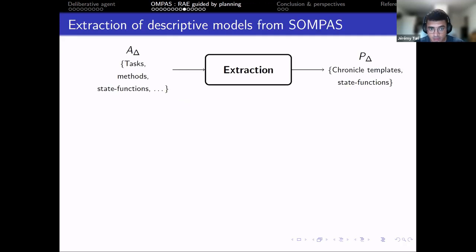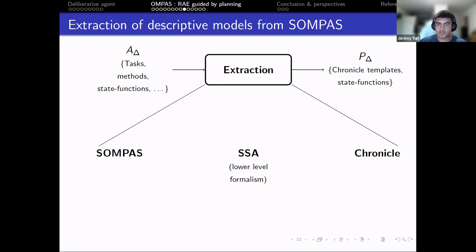So from this language, dedicated to this new implementation, we want to go from an acting domain to a planning domain in the form of chronicle templates and state functions. To do that, there is a two-step transformation.